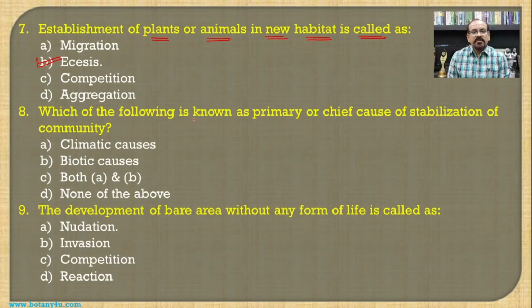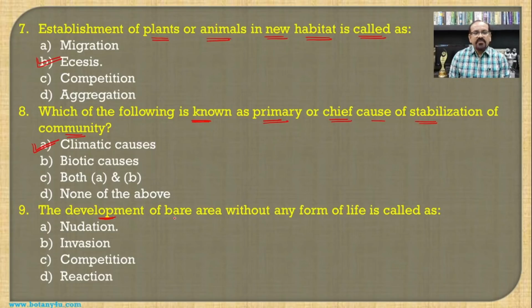Then, which of the following is known as the primary or chief cause of the stabilization of the community? If we see the different factors responsible for the primary or chief cause of the stabilization of the community, it is the climatic cause, because it is continuously responsible for the change in the vegetation or change in the different communities in the particular area, and hence it becomes the answer.